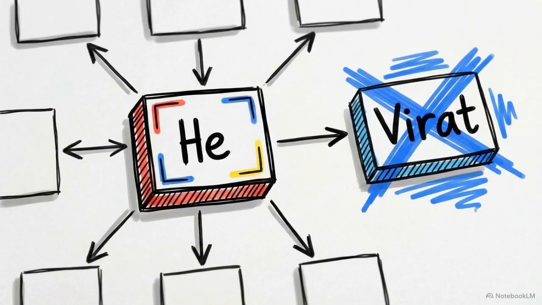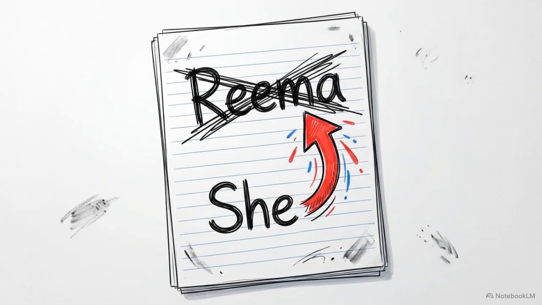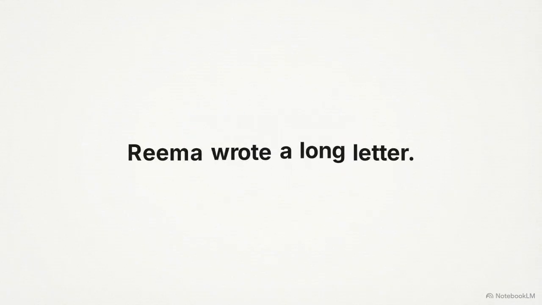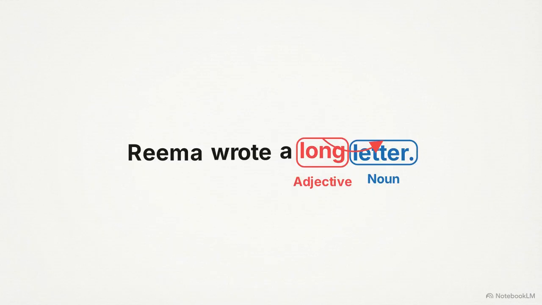He is the who. The pronoun acts as the noun's direct replacement. Instead of repeating a name endlessly, we swap in he, she, or it. It maintains the reference while preventing redundant clutter. Then we have the describer, the adjective. In the sentence, Rima wrote a long letter, notice how long attaches directly back to letter. It answers the question, what kind?